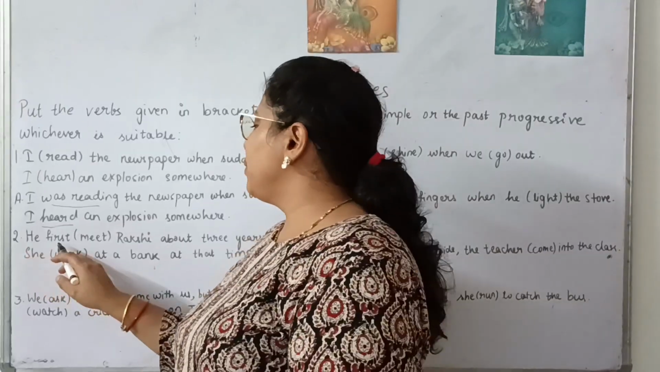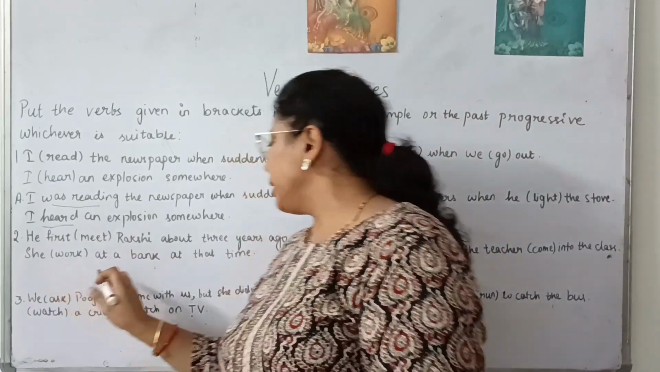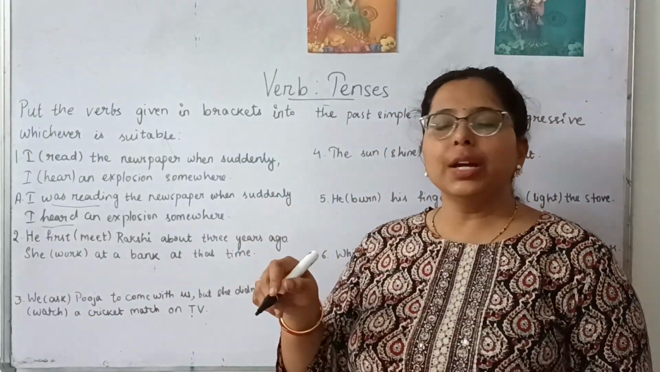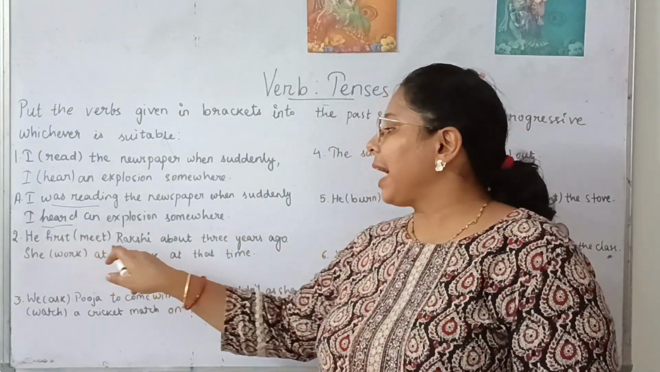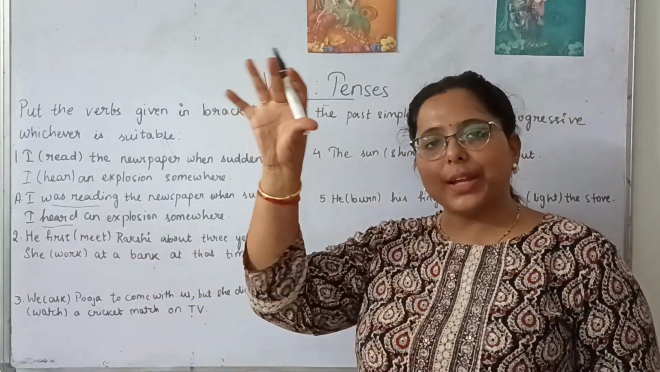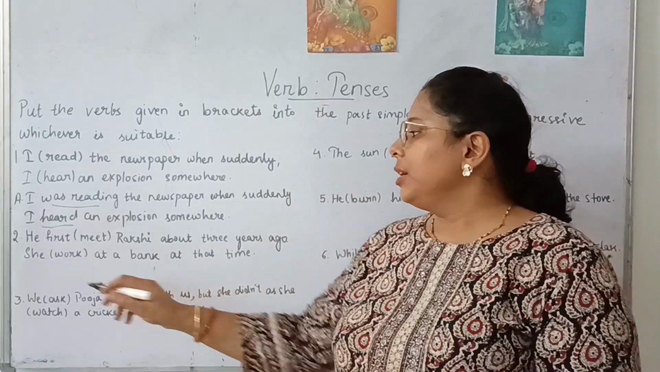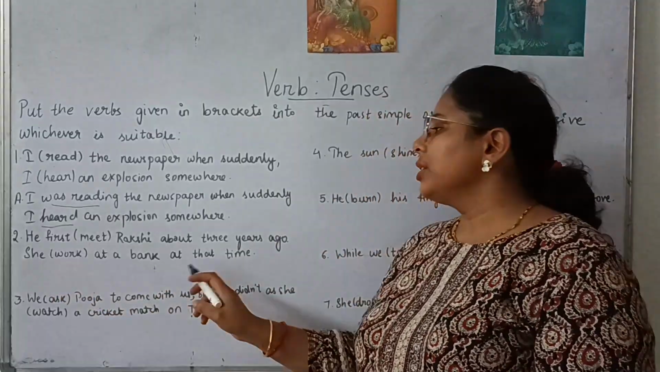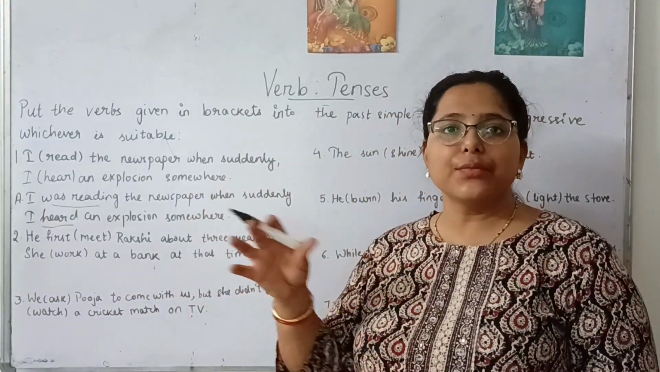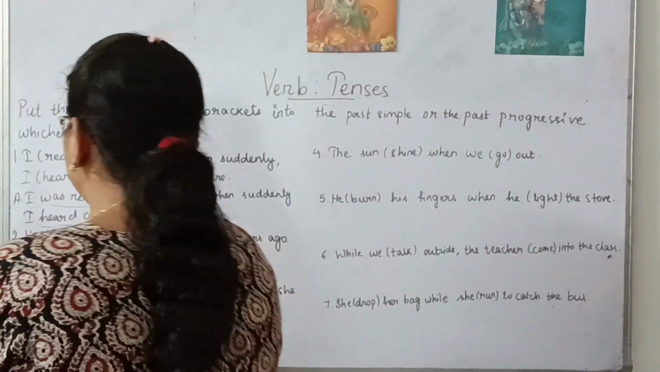Number two, he first met Rakshi about 3 years ago. She worked at a bank at that time. So here, the action, he first met Rakshi about 3 years ago. The action that has already happened 3 years ago, he met someone. So that is past simple. And at that time, what she was doing, she was in a progressive form. She was working at a bank. So this will be past progressive.